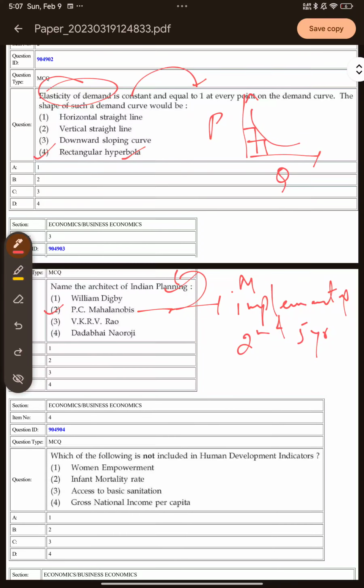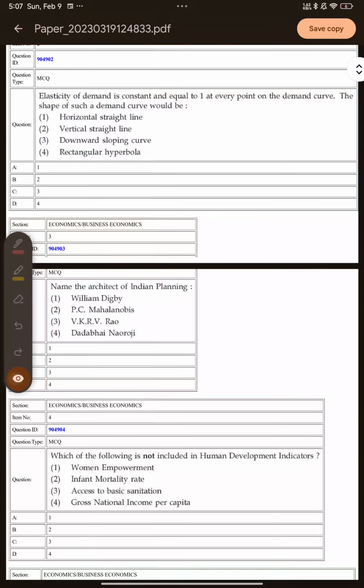So PC Mahalanobis, what was the strategy of Mahalanobis? He said that you focus on the big industries, the heavy industries, and the focus after a point of time will help the industries grow, and the benefits from that will start reaching the other sectors also. So that was the strategy of Mahalanobis, and that is why he's called the planning architect of India. So let's move to the next question. I hope these questions are clear to you.